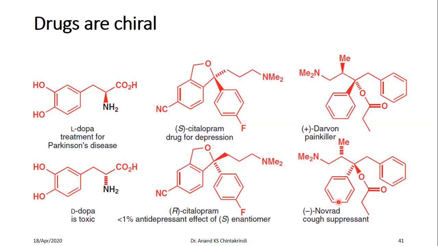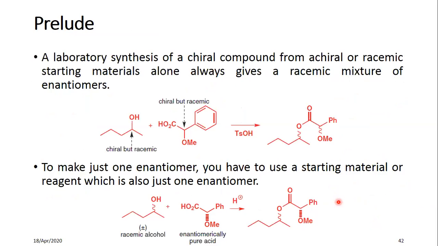This means that if you want a drug with a biological activity, you need a pure enantiomer. How do you do that? By synthesizing a pure enantiomer. But when doing a laboratory synthesis of a chiral compound, if you start with racemic mixtures, the result will be a racemic compound.